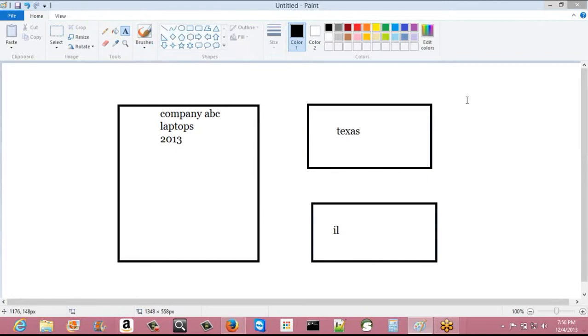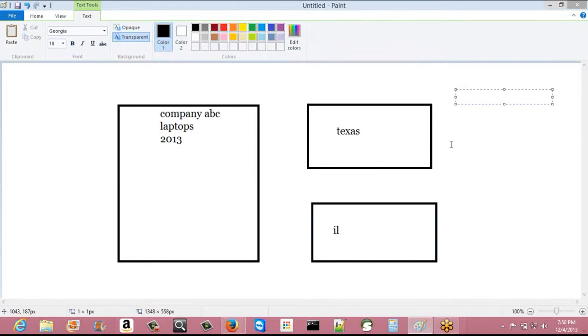Okay, so it started manufacturing products or laptops in 2013, and then it started its business selling in Texas and Illinois. So at the end of the year 2013, let's say in December, the CEO of the company wants to make a decision on the future of the company. That means he wants to know how many laptops he wants to manufacture for next year. Okay, so for that he will talk to his managers in the company, and then he will ask them to give some numbers or some data so that he can make a decision.